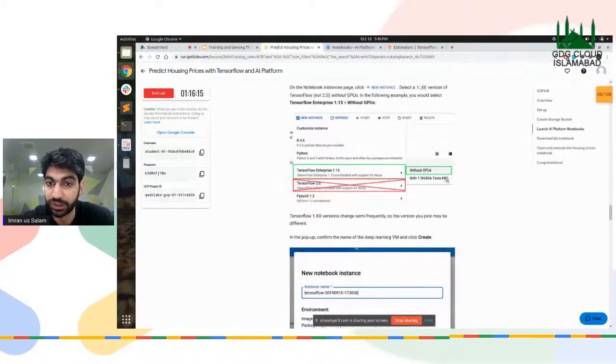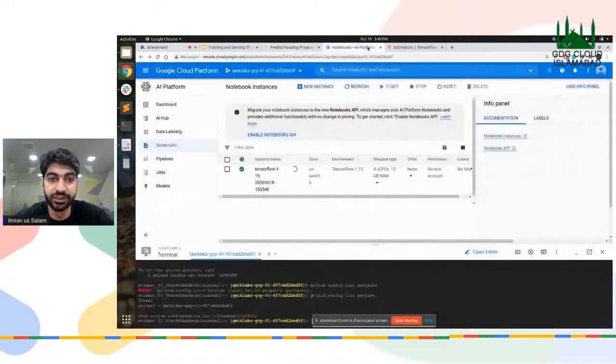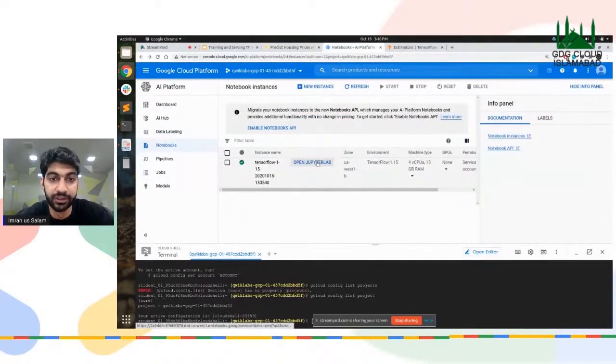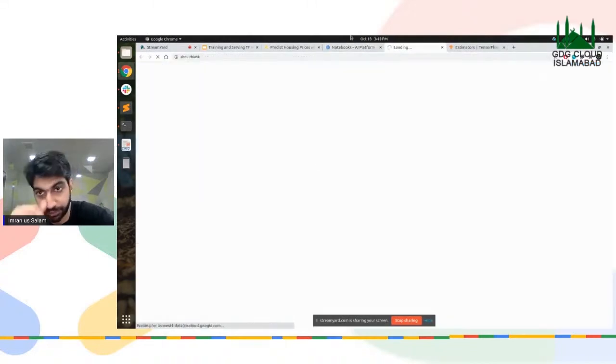And you can also use one NVIDIA Tesla K80, or you can use any particular GPU you want, and CUDA will already be enabled on the notebook itself, right? Okay, so let's see if it's enabled. Okay, so our Jupyter Lab has been created, and now we're going to open the terminal of that particular lab.